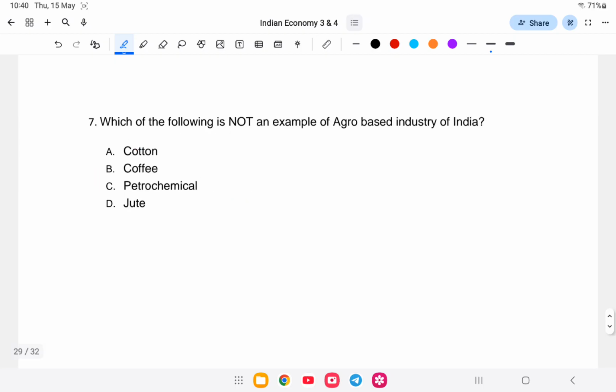Next question, question number 7. Which of the following is not an example of an agro-based industry? It is C, that is petrochemical industry.